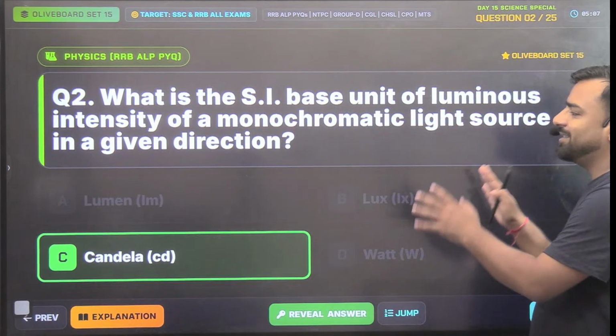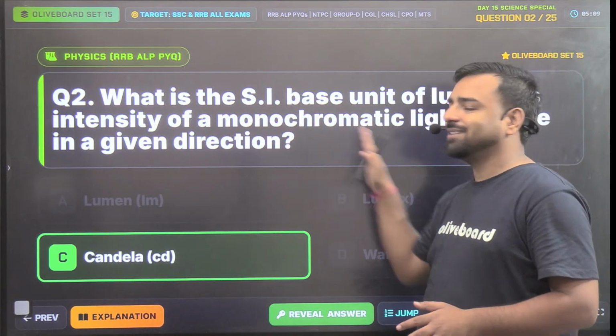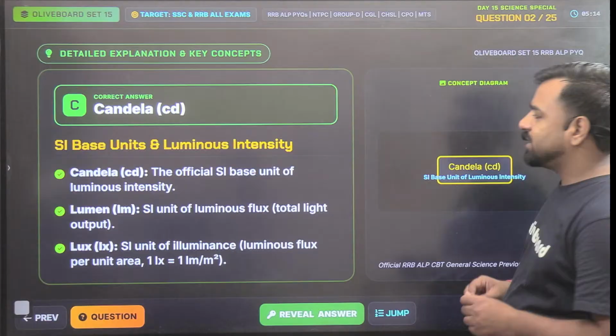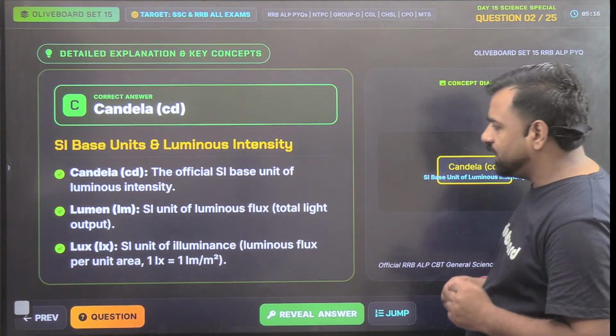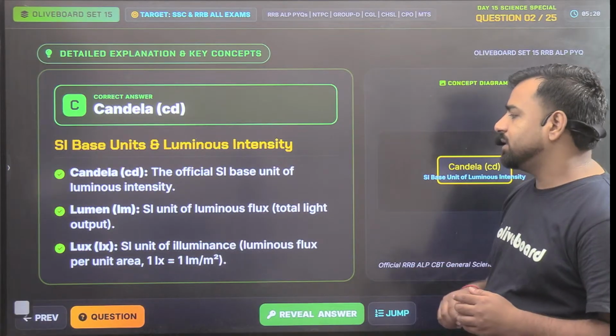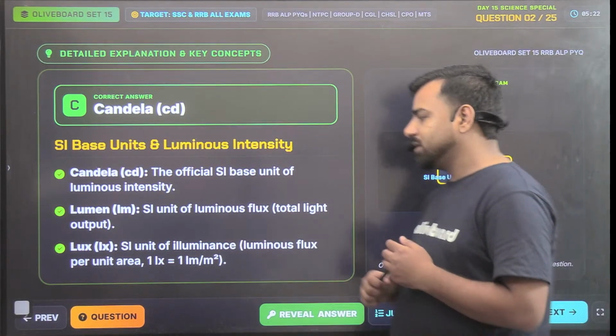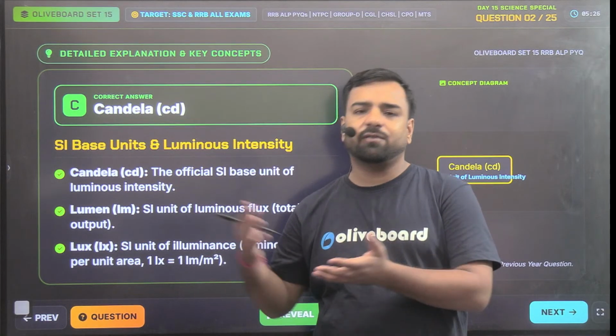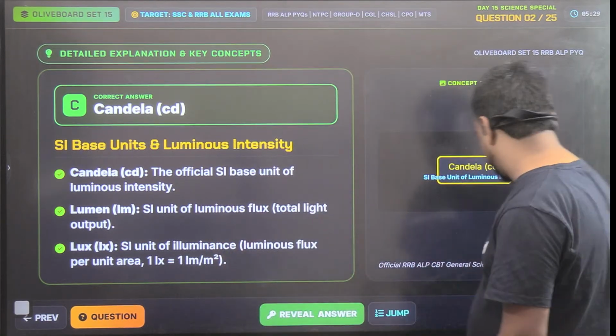It doesn't matter whether you are going with the statement here or not, right? The official SI base unit of luminous intensity is candela only. The SI unit of luminous flux, that is total light output, is lumen. Lux is the SI unit of illuminance. So do not get confused here. It's the way of asking the questions in the examinations. Next, what's the next question?